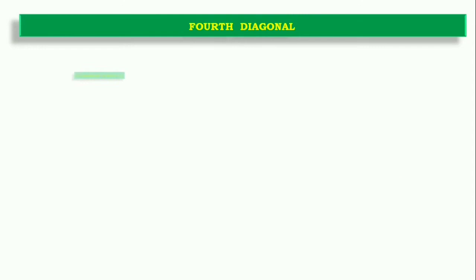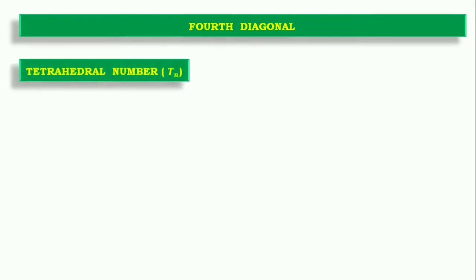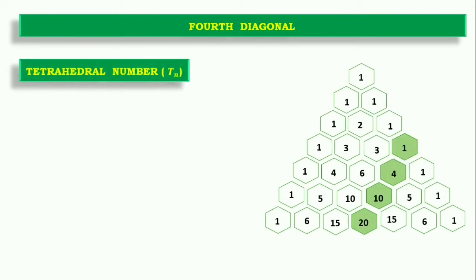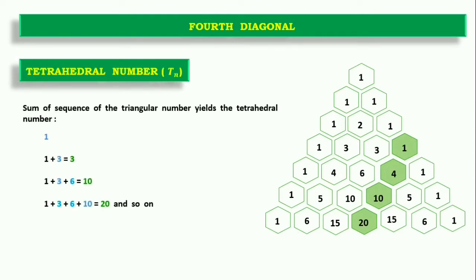Now coming to the fourth diagonal, which represents the tetrahedral numbers. In a similar pattern, we can see that it follows the addition of triangular numbers in a series to form the tetrahedral numbers.